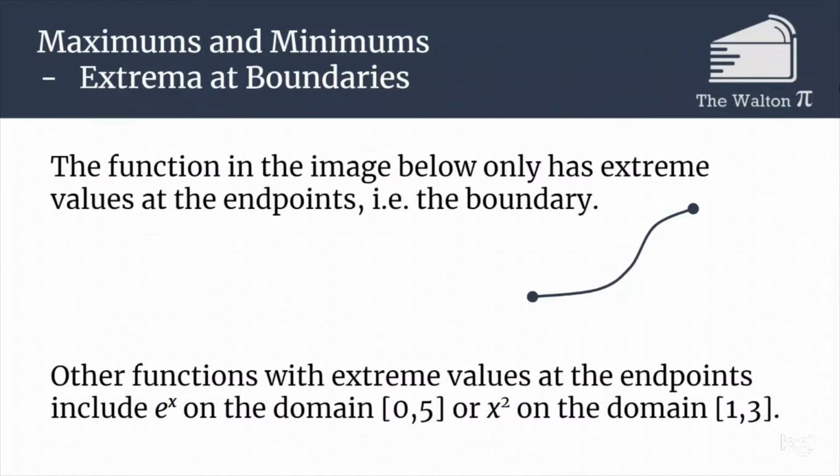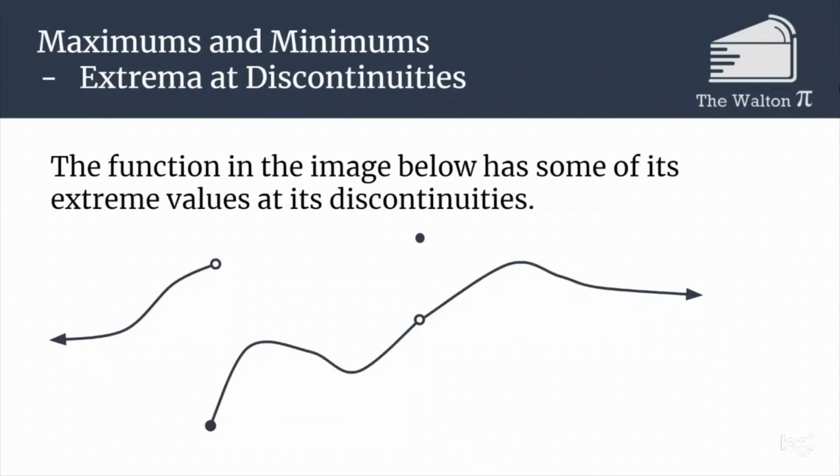This domain has endpoints. Because this domain has endpoints, we have to check those to see if there are extrema. And in this case, it does have extrema there. And then x squared on 1 to 3, that also will have extrema. Notice that these domains are closed intervals, so that they include the endpoints. If they were open intervals, then those would not have extrema on the endpoints, because the endpoints wouldn't exist on those domains. We also could have extrema at discontinuities.